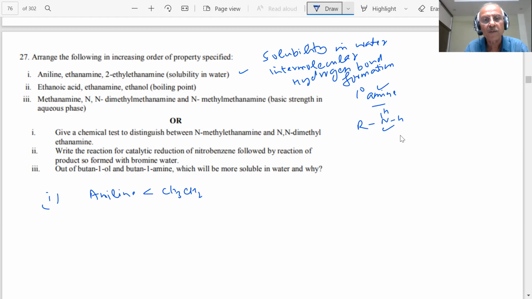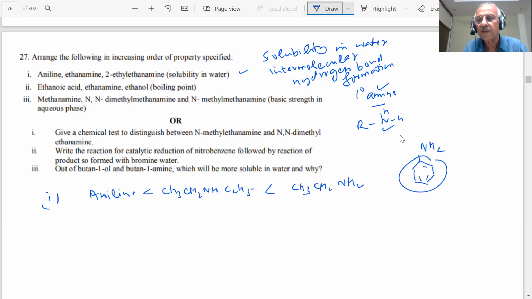C2H5 NH CH3, and that is less than CH3 CH2 NH2. This benzene ring group is highly hydrophobic, and it has how many? 6 carbons, students. Naturally, then the solubility will be least in this case.